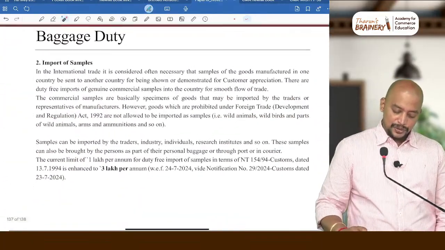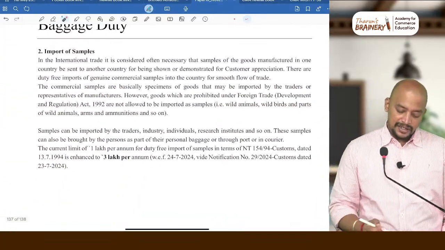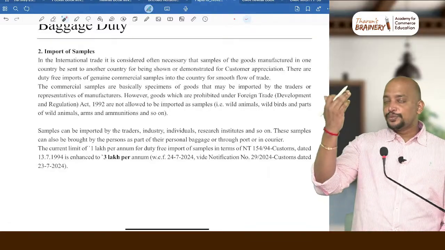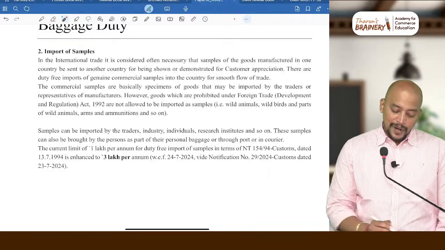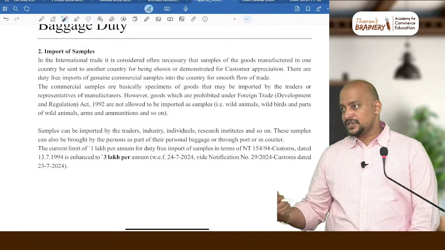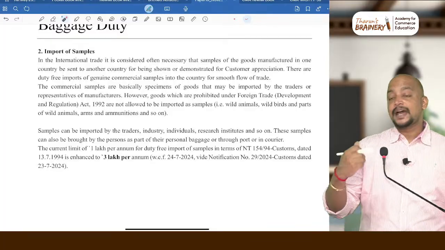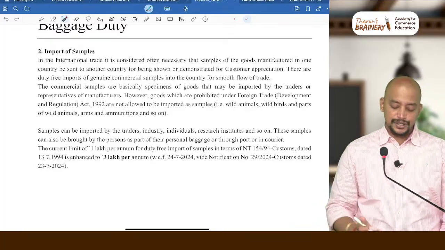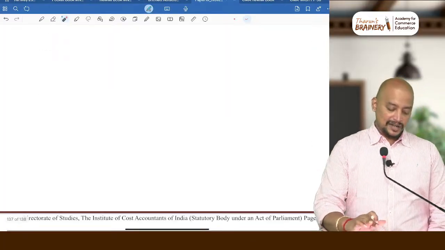And baggage duty: generally we can import samples up to 1 lakh, and that limit is now extended to 3 lakhs. Through baggage we can import some goods, samples, previously 1 lakh worth of goods, now they have extended it to 3 lakh worth of goods.